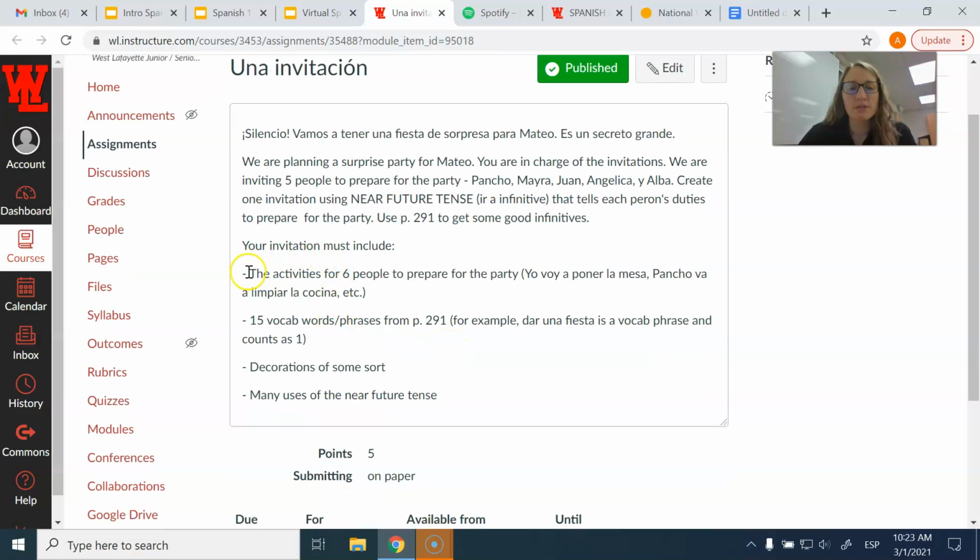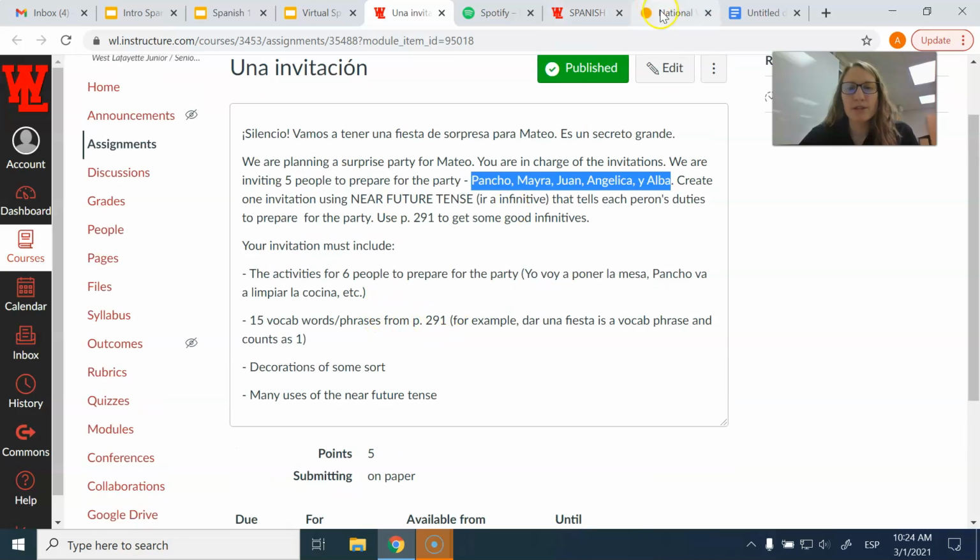Your invitation must include the activities for 6 people to prepare for the party. So for example, you could say, Yo voy a poner la mesa. Pancho va a limpiar la cocina. So remember, you're giving all of these people activities, including yourself.